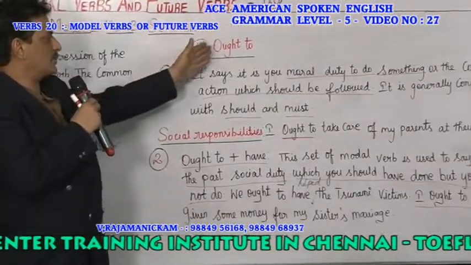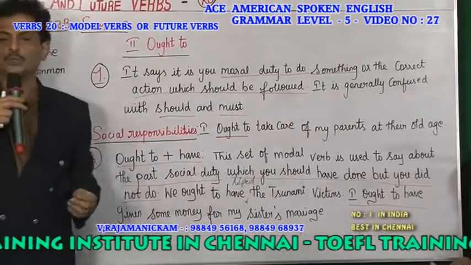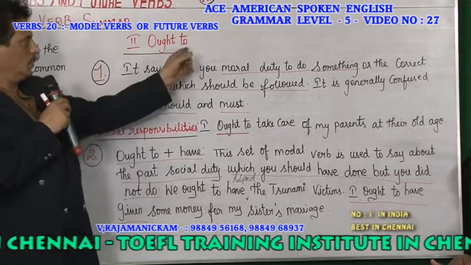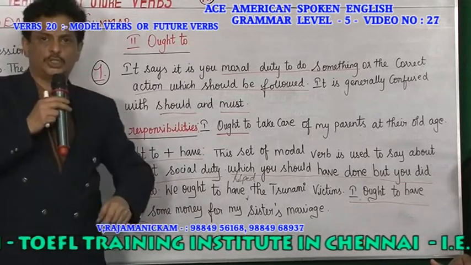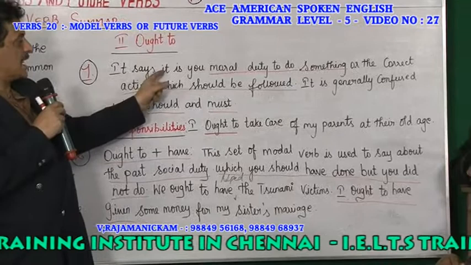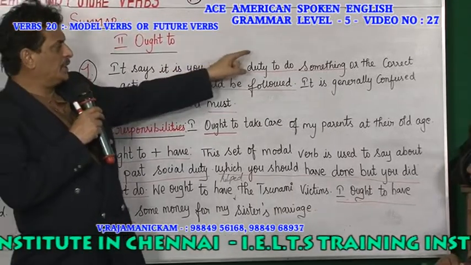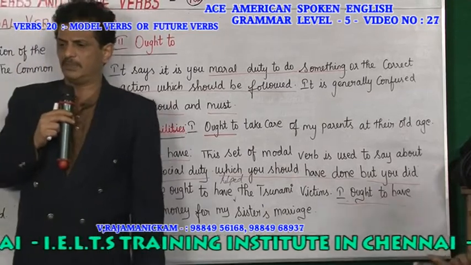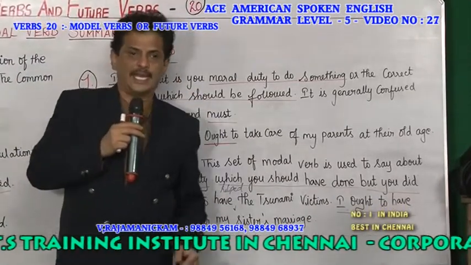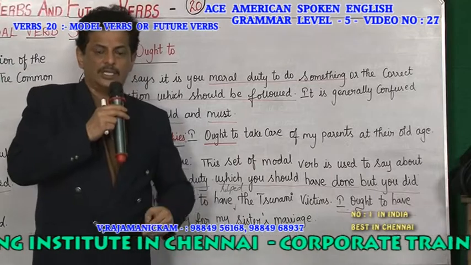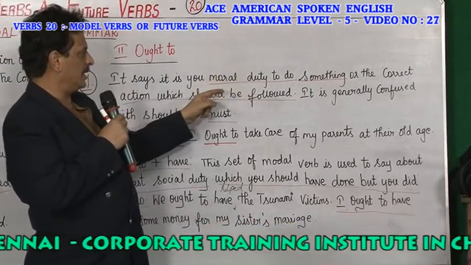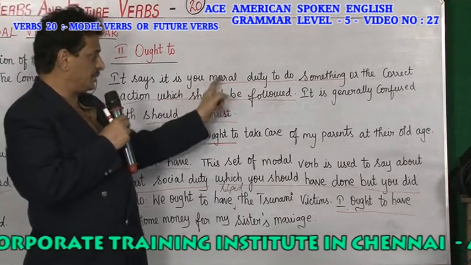Now we are going to one other modal verb: ought to. Have you heard about this modal verb? Ought to means you have to add a present tense verb. See here, it says it is your moral duty to do something. What is moral duty? Have you studied moral science? You have to do this and that. You should not tell lies. You should not steal. So it is the moral duty to do something, or the correct action which should be followed.